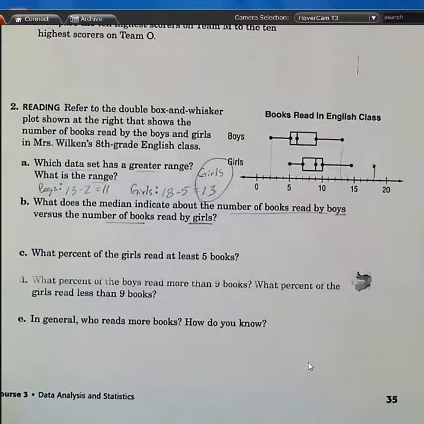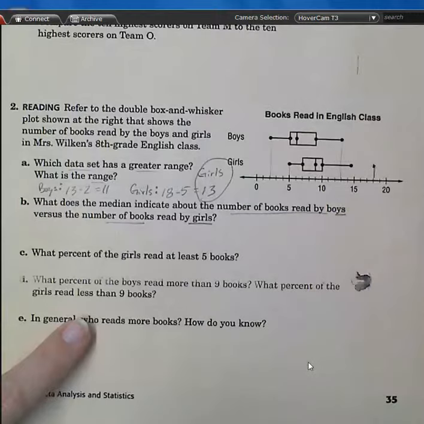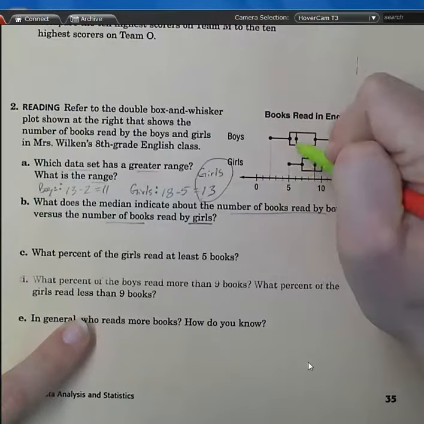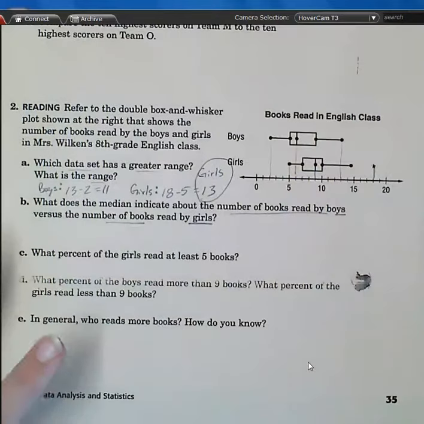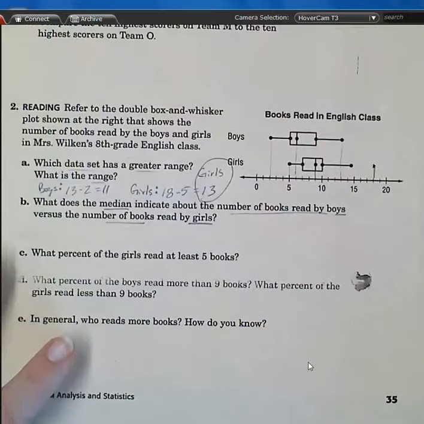Where is the median in our picture? Where's the median? Or what is the median for each of them? Isn't it the line going to the dot? It is, that's right. So for the girls, it looks like it's 9, and for the boys, it's 6. What does that mean? What do the medians indicate about the number of books read by the boys versus the number of books read by the girls?